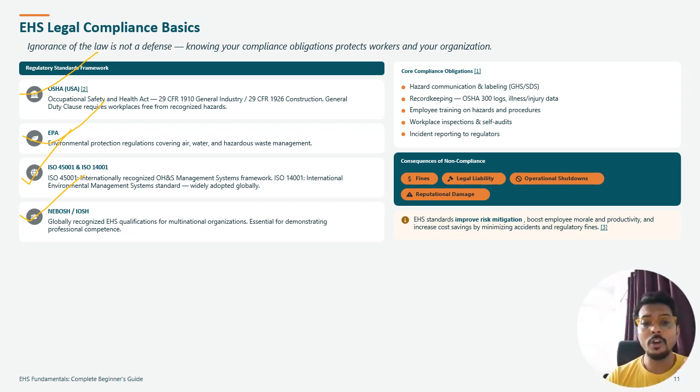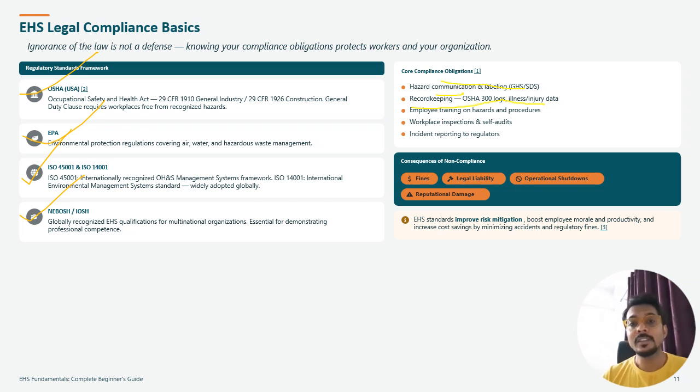Now we talk about the core compliance parts: hazard communication and labeling, which is GHS or SDS; record keeping, or OSHA 300, for injuries and illness; employee training and hazard procedures; workplace inspection, self audit, and independent reporting and regulations.